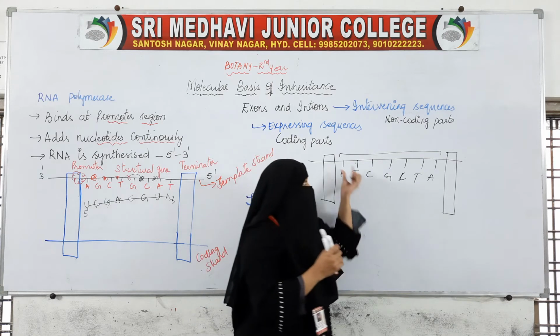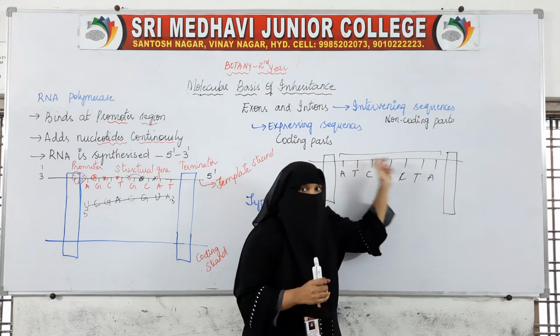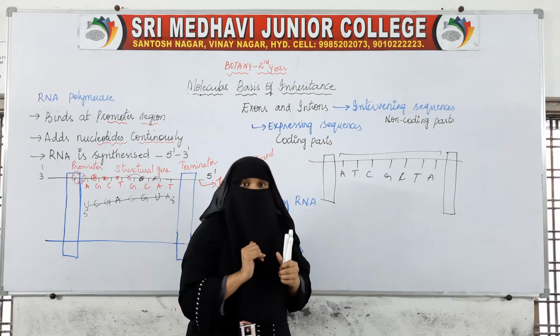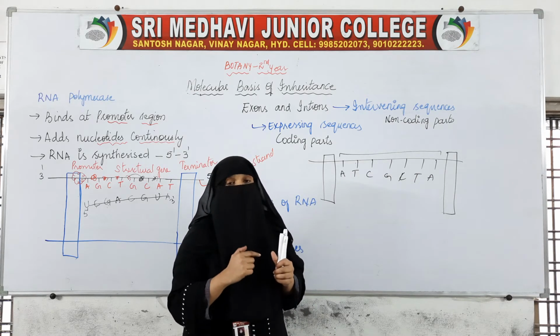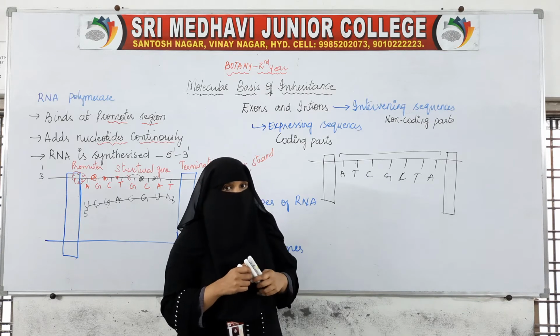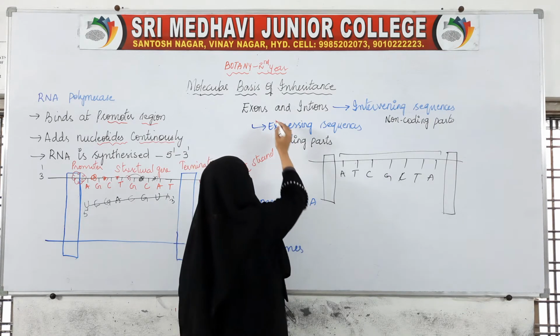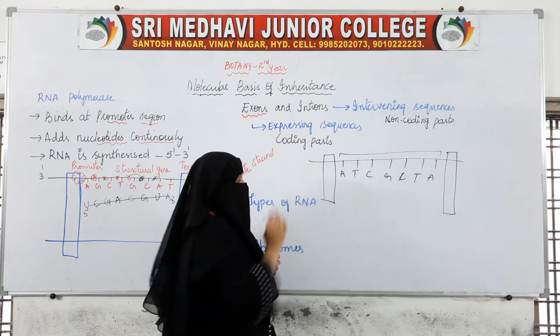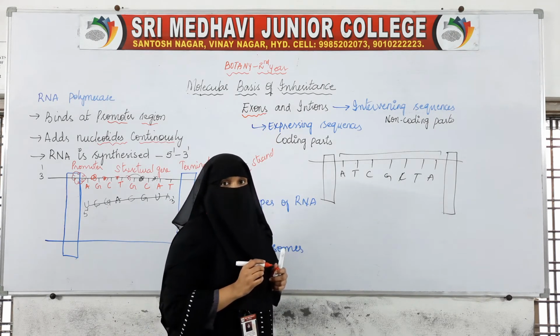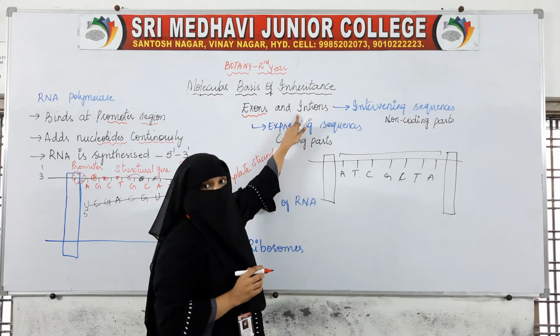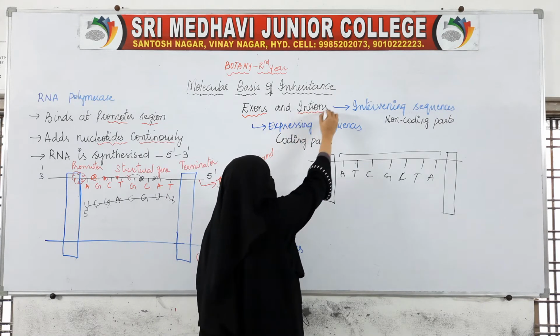On the structural gene, there will be parts where coding is present and parts where coding is not present. The part where coding is present is called exon, and the part where coding is not present is called intron.